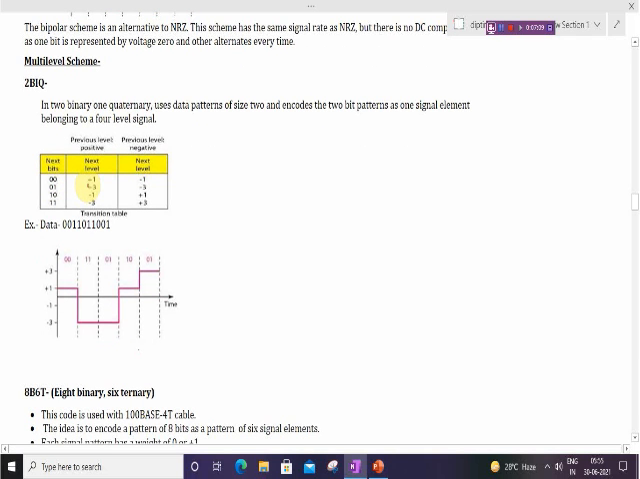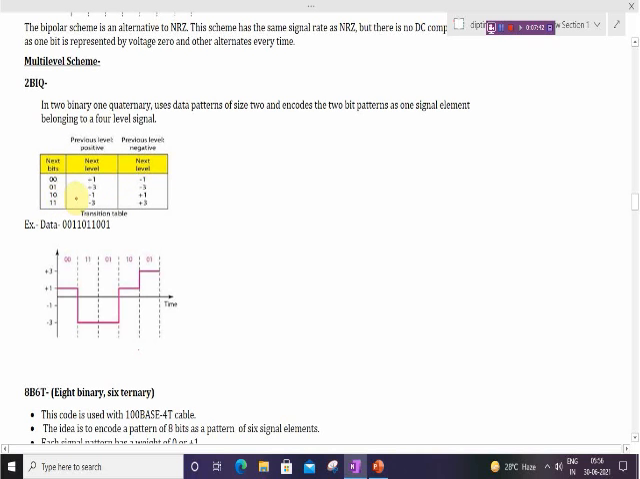00 will be represented as +1 if the previous level is positive, and if the previous level is negative, it will be represented as -1. Then 01 will be represented as +3 if the previous level is positive, and if the previous level is negative, it will be represented as -3.